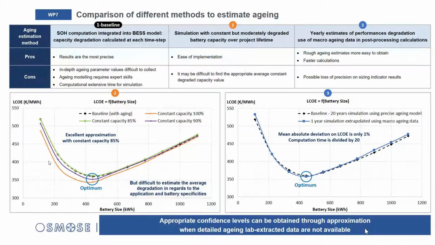On the left, you have the small BSS size, and the LCOE in this area of the graphic is mainly composed of OPEX costs, which is due to high fuel consumption, because as the battery is very small, you have to use your fuel generator very often. So that's why the LCOE is very high for the smallest battery size.